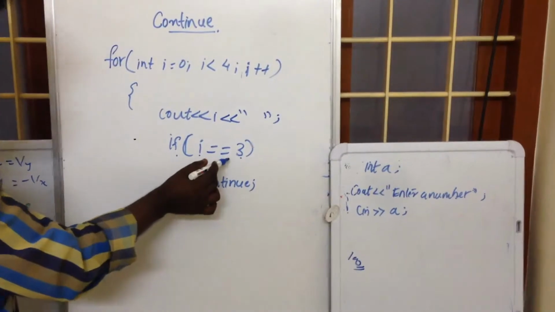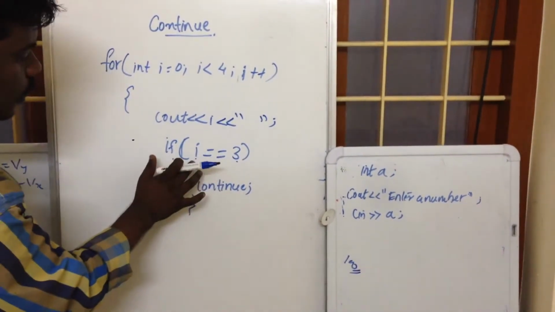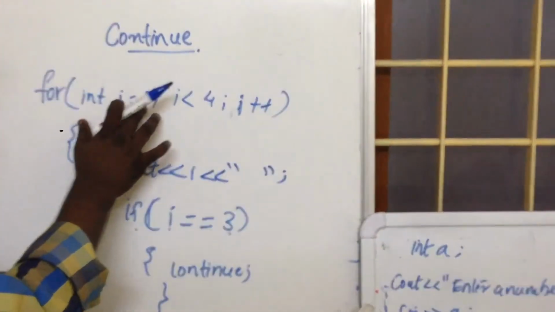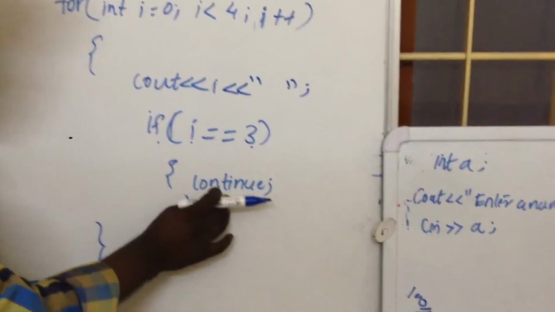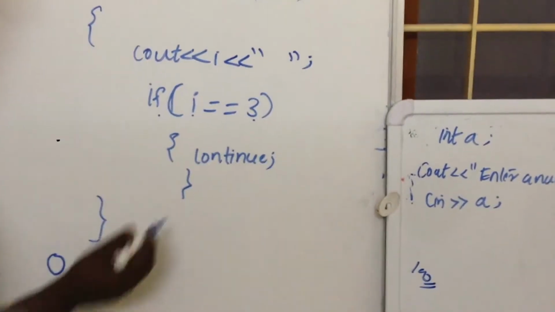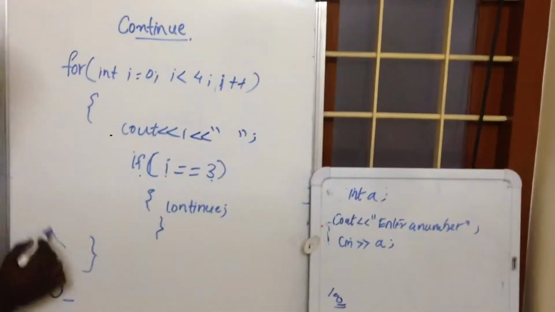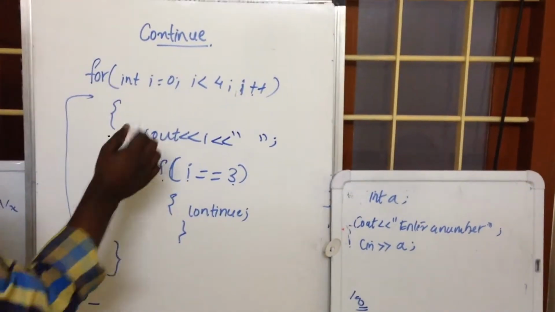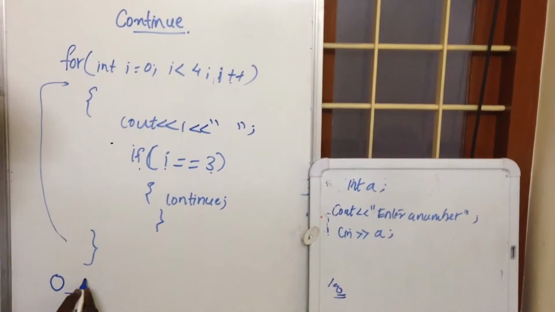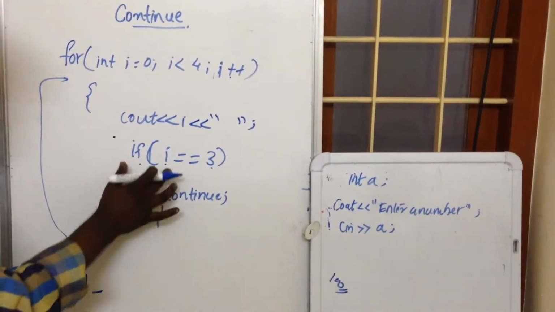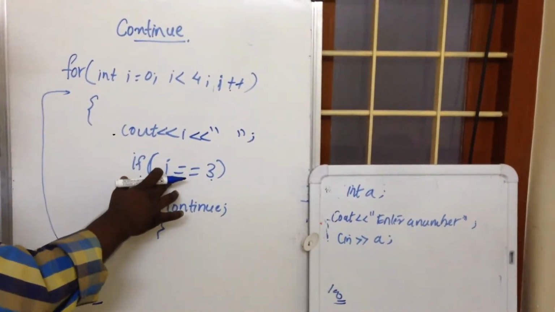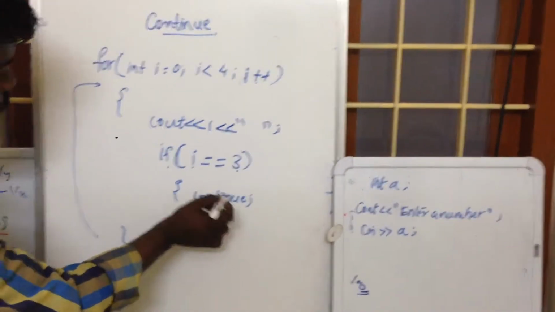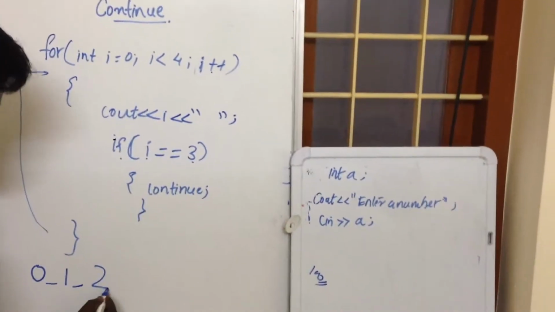Again, if i == 3 means the current value of i is checked with 3. Since the current value of i is 0, this condition fails, so it is not invoked. Then again looping, i++, i becomes 1. Then cout << i, so we get 1 here. Then there is a space. Again the condition is checked, and since the value of i is 1, it is not invoked. Then again we get 2.